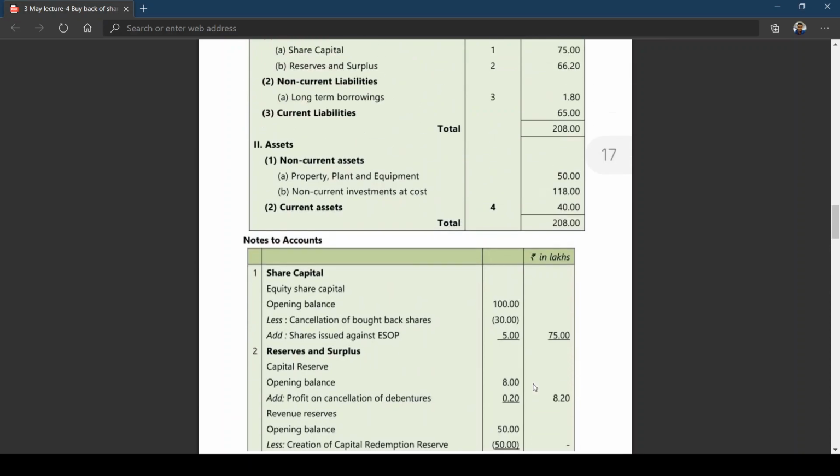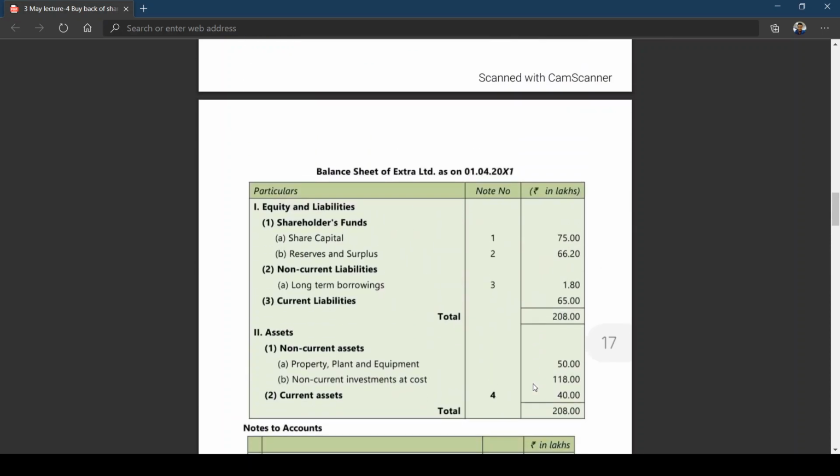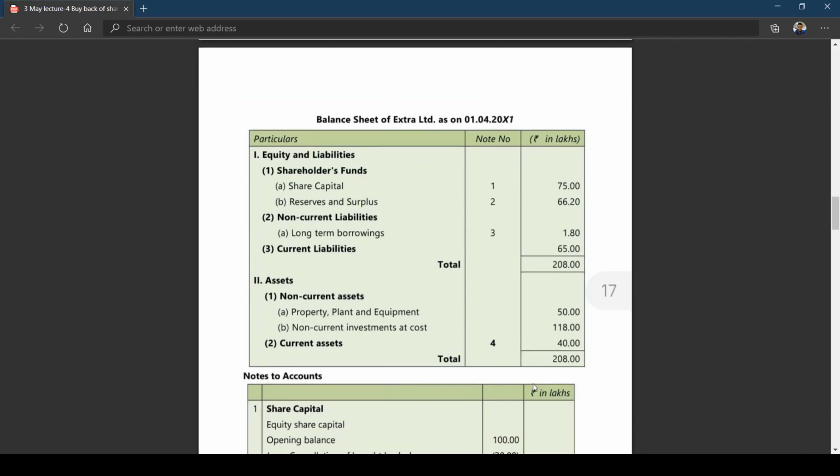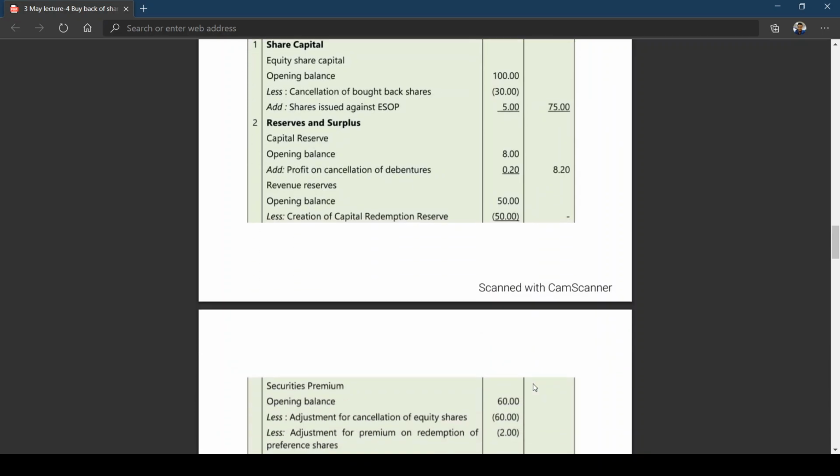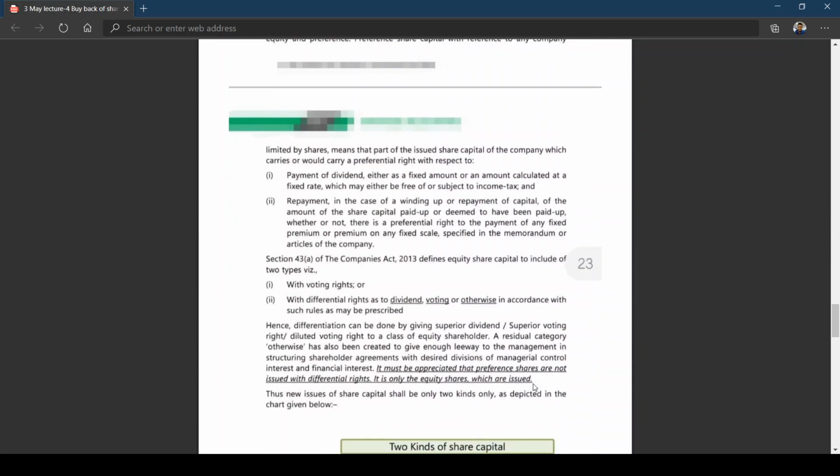Balance sheet you can cross check. It's simple. Share capital 75 lakhs, reserves and surplus 66 lakhs 20,000. Long term borrowings 1.80. Current liability 65 lakhs. Non current assets, property, plant and equipment 55 lakhs. Non-current investments at cost 118 lakhs, current assets 40 lakhs, right? This is what is about the total, right? Now coming back to this,